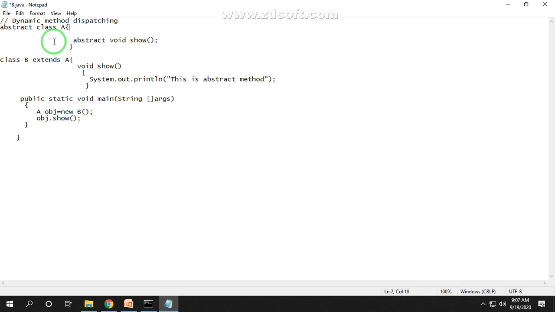Okay, so we have removed the abstract keyword from here and also from here, but we must define this method.